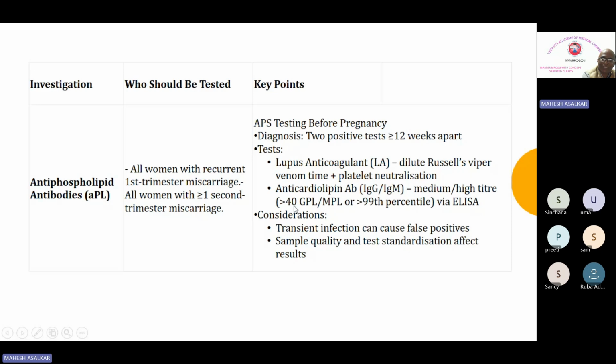They should be more than 40 units. So that is the medium or high titer. So anticardiolipin antibodies positive in a medium or high titer, via ELISA. Then transient infection can cause false positives, and sample quality and test standardization affect the result. So questions are asked here also about the way the tests are performed and these particular values. Okay, 40 is when you will consider positive. And also remember the previous slide regarding the percentages of antiphospholipid antibody positivity in the low risk population and in the RPW, or recurrent pregnancy wastage, population.